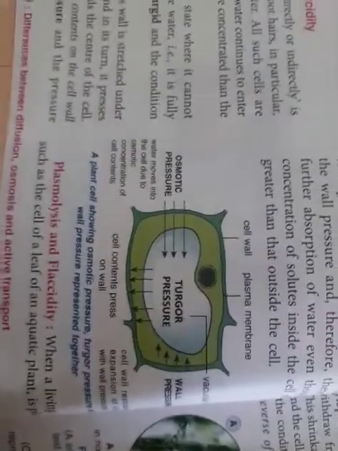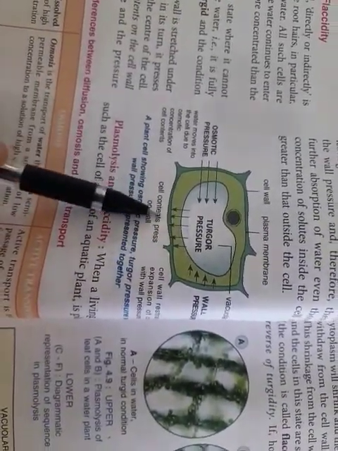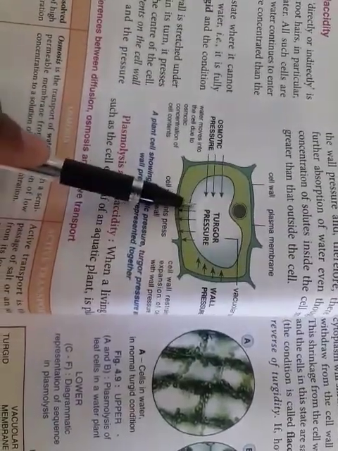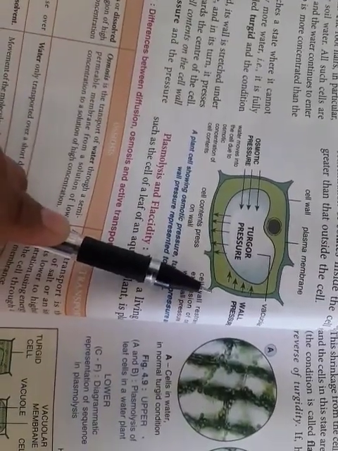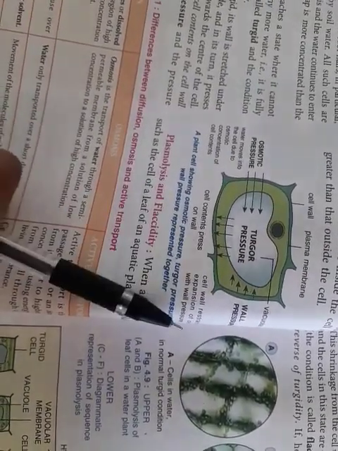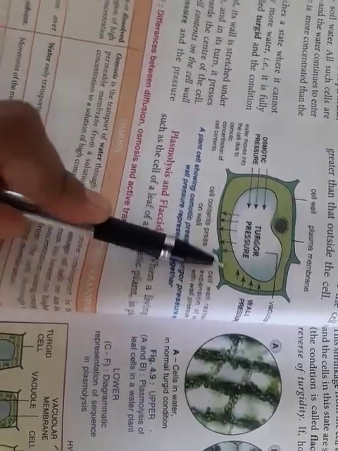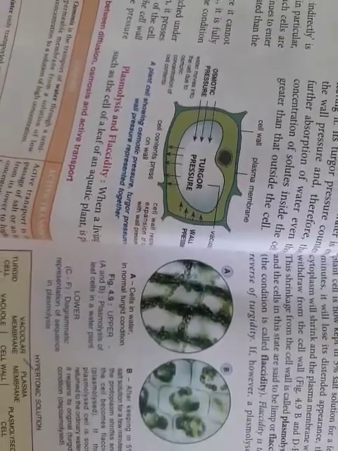Then we analyzed what is actually turgor pressure and wall pressure. Turgor pressure is the pressure of the cell contents on the cell wall. Wall pressure is the pressure exerted by the cell wall on the cell contents. So, turgor pressure, wall pressure. Then we said that when the cells are in the turgid state, sometimes they might burst or sometimes there might be a balance in them.